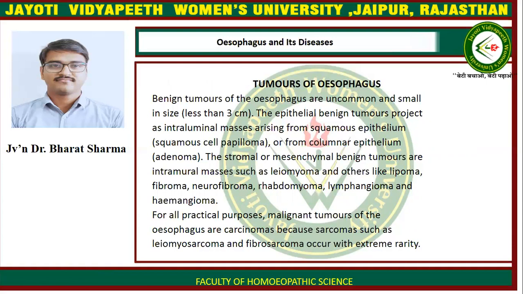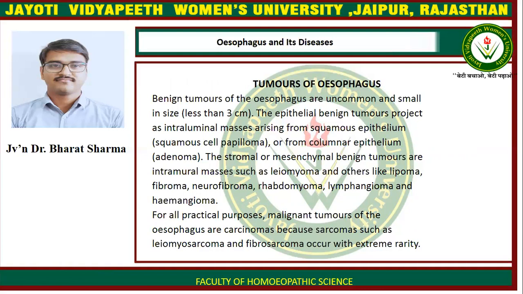Tumors of esophagus. Benign tumors of the esophagus are uncommon and small in size, less than 3 centimeters. The epithelial benign tumors project as intraluminal masses arising from squamous epithelium or from columnar epithelium, adenoma, or squamous cell papilloma.